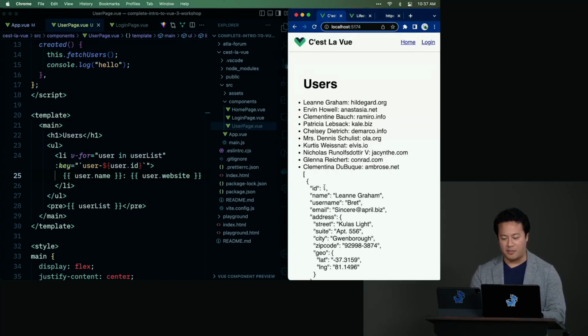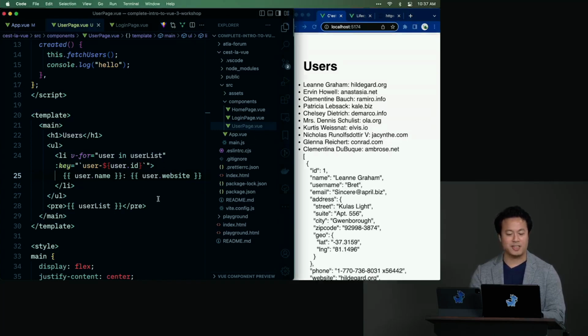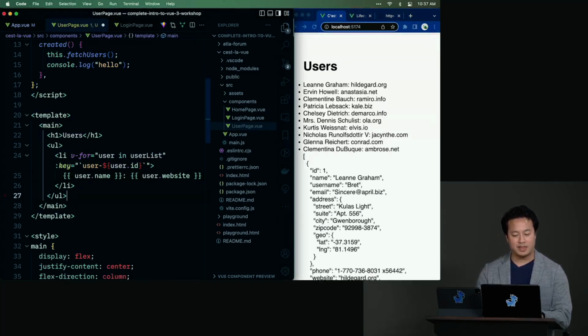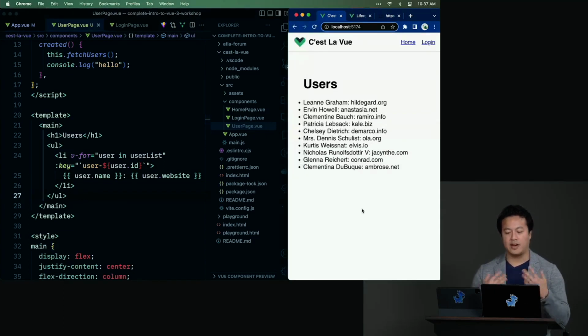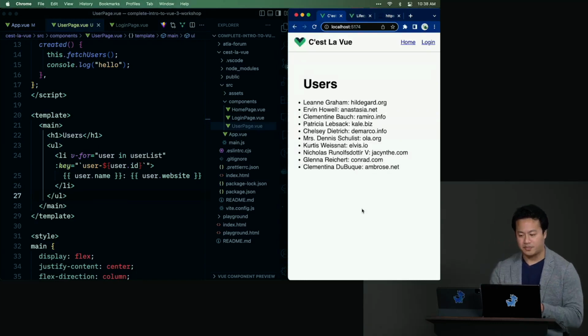Now, for a second here, I panicked because I was like, why are we seeing double? The reason we're seeing double is because we have the pre-elements still there. So we save that now and refresh. There you go. Much better. And now we have all our users being rendered on the page.